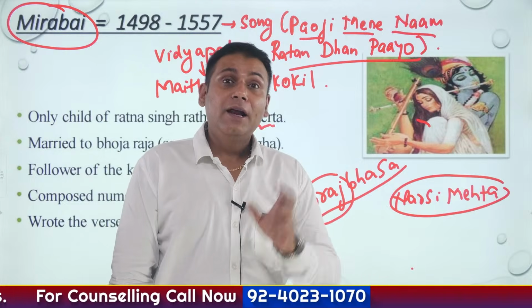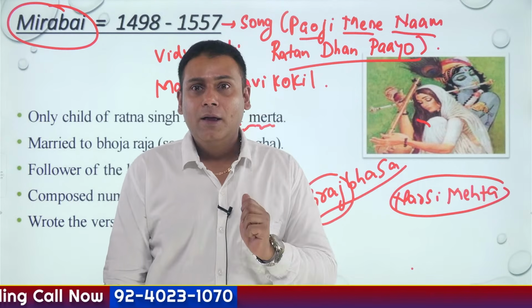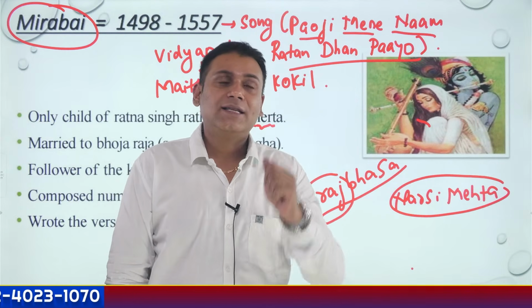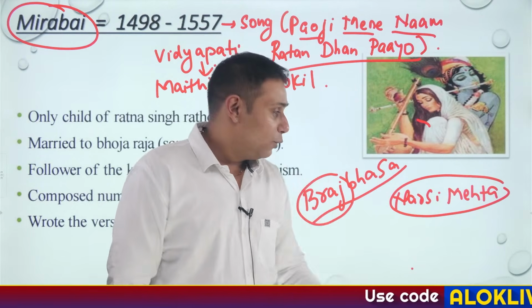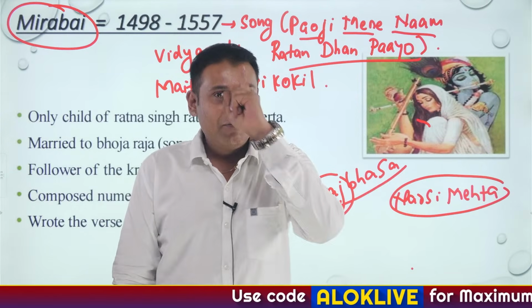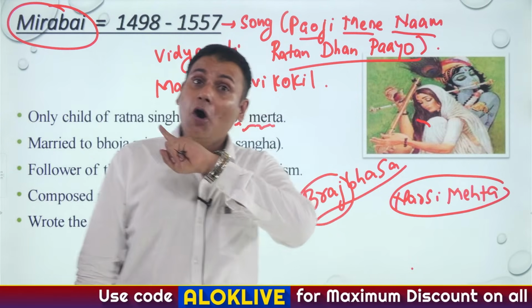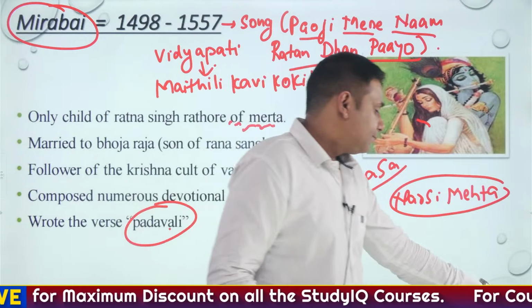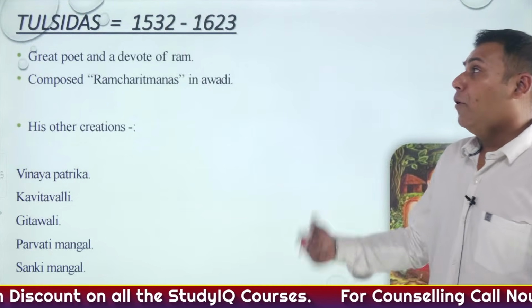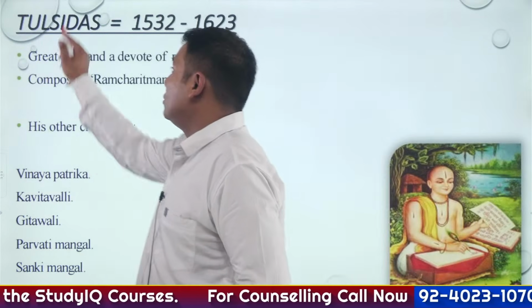Hari means Lord, Jan means people. People who are discarded by society are accepted by the Lord. That is the actual meaning of the word Harijan. And it was coined by a Gujarati Bhakti saint, Narsingh Mehta. So it was not coined by M.K. Gandhi. Is that clear?